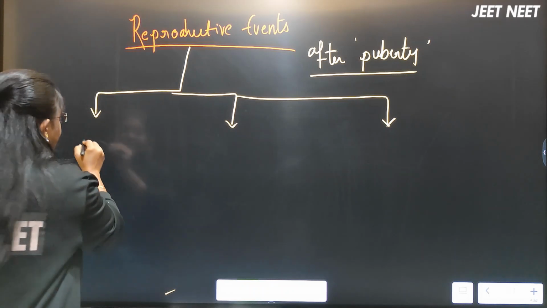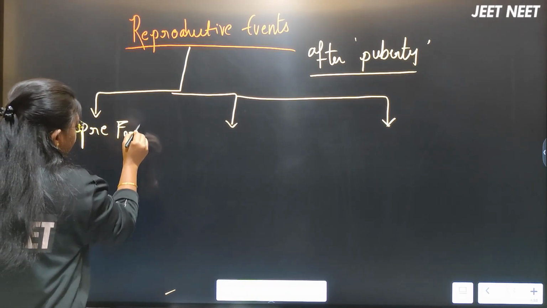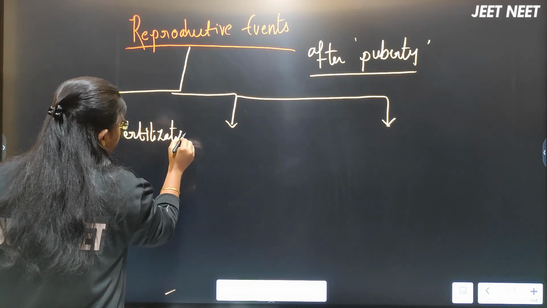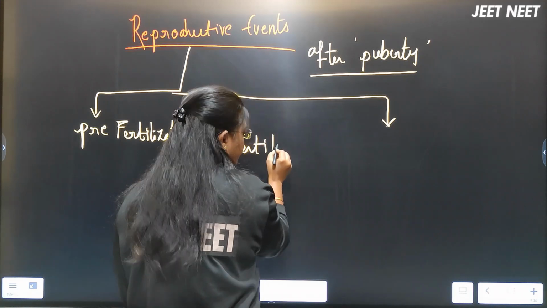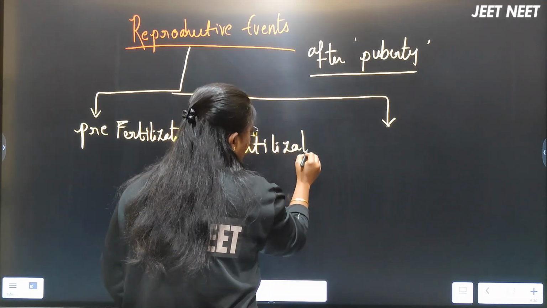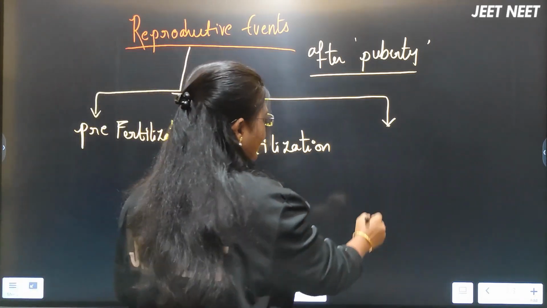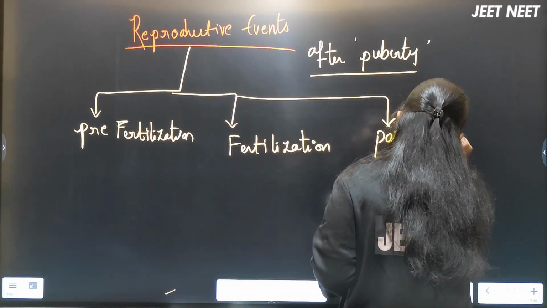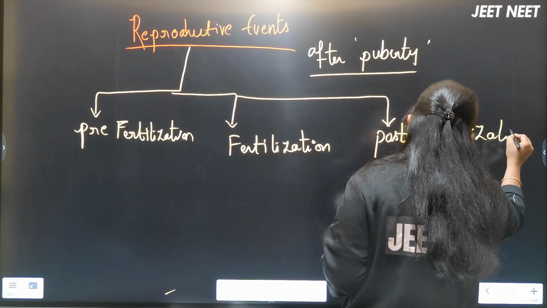The first one is called pre-fertilization events. The second one is called fertilization events. The third one is called post-fertilization events.